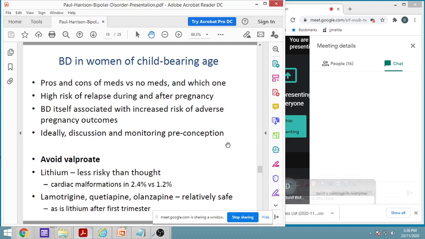It has been found. So during pregnancy also, there are many hormonal changes going on, and therefore there is a high risk of relapse during and after pregnancy. Bipolar disease itself is associated with increased risk of adverse pregnancy outcomes, and it has to be checked. During that, the discussion and monitoring is important.